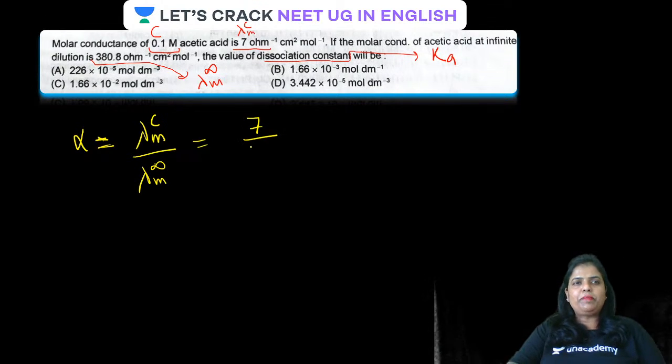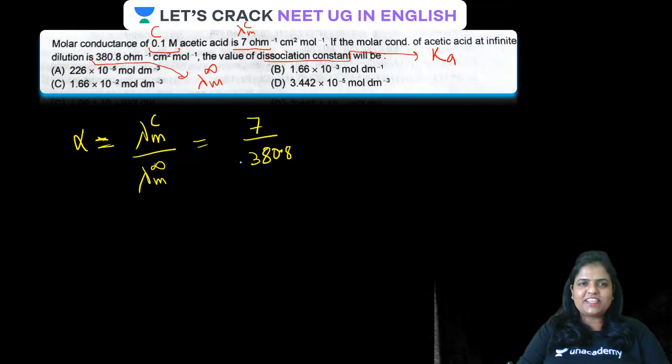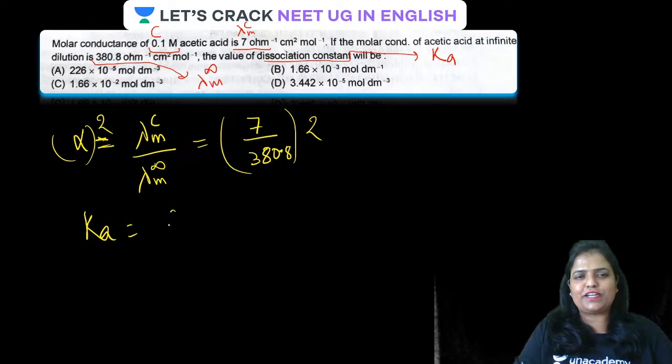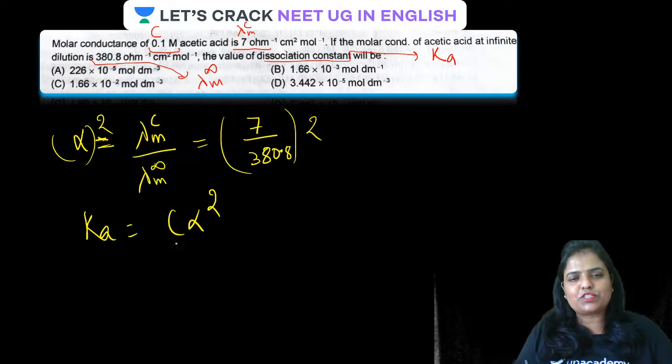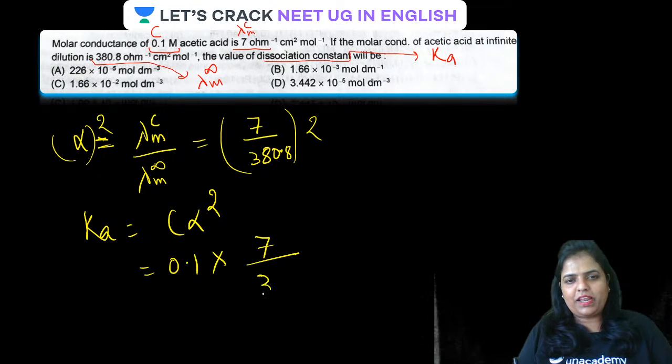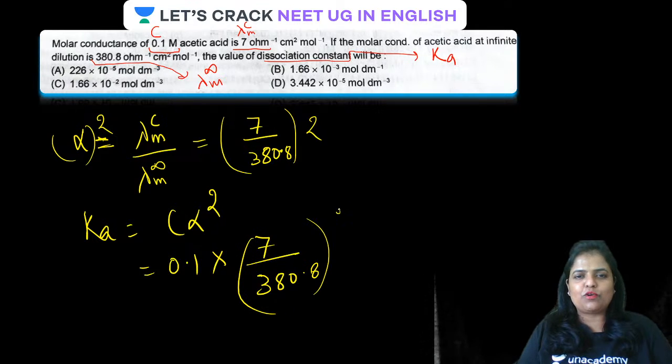This will be 7 upon 380.8. Now using this, calculate alpha square. If alpha square is calculated, dissociation constant will be simply C alpha square. Concentration given is 0.1 into alpha square, this 7 upon 380.8, whole square.